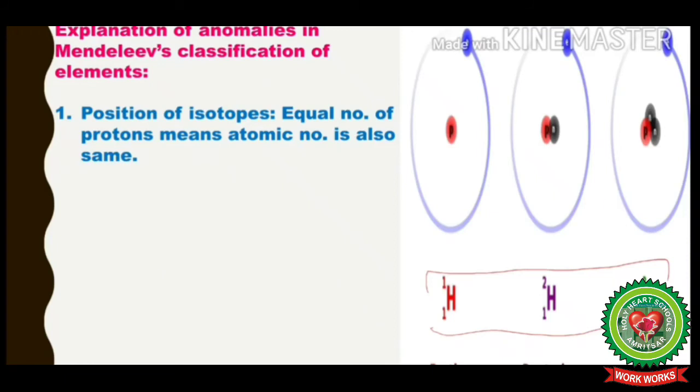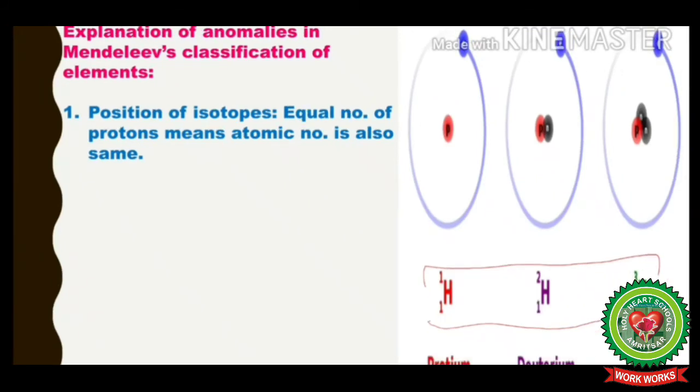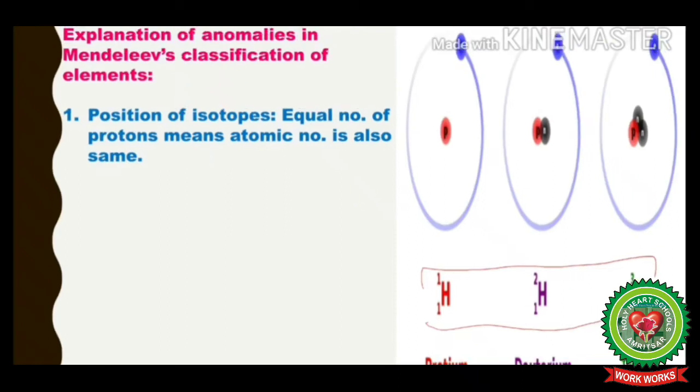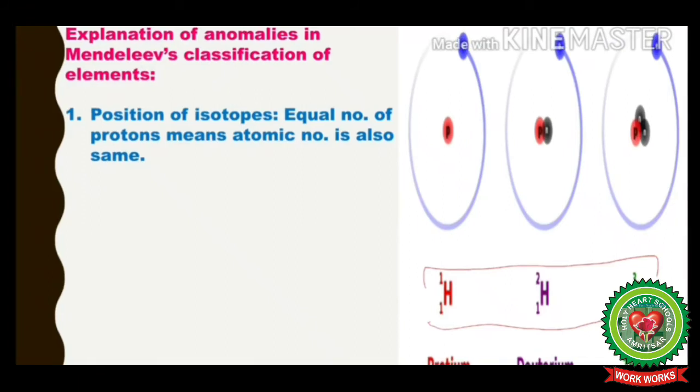So this cleared the anomaly in Mendeleev's classification. As the isotopes have the same atomic number, they will be put together in the same place in the periodic table as suggested by the modern periodic law.